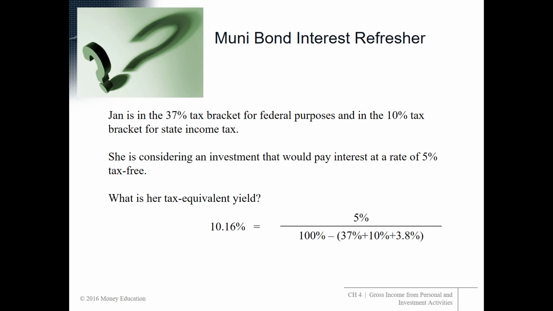The state is going to pay an additional 10%, and someone that's in the 37% tax bracket has income high enough that we can say confidently that they will be subject to the net investment income tax. So don't forget to include the net investment income tax if applicable in doing your municipal bond calculations.